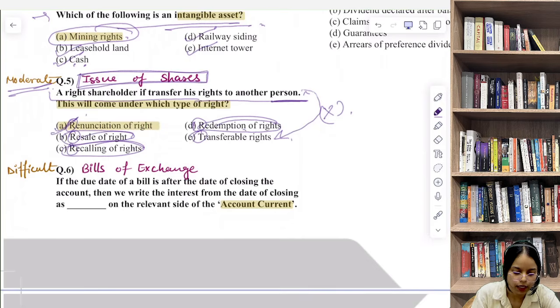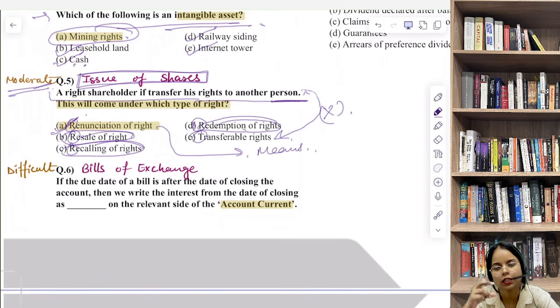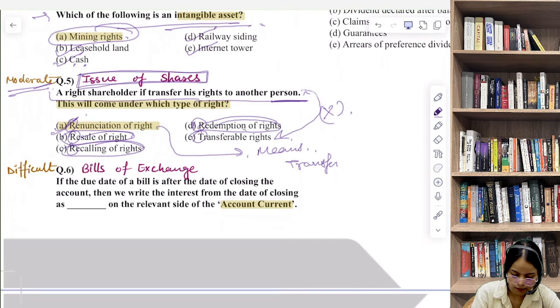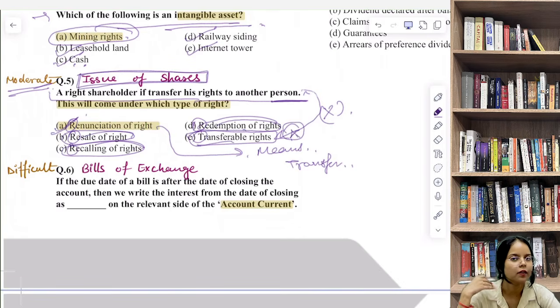Now what is renunciation of rights? It simply means that a shareholder gives up or renounces his right to subscribe to shares and transfers it to another person. The talk of transfer is in renunciation, not in transferable right. That is wrong. So in simple words we can say that renunciation of right means selling your right shares to another investor, usually at a better price.